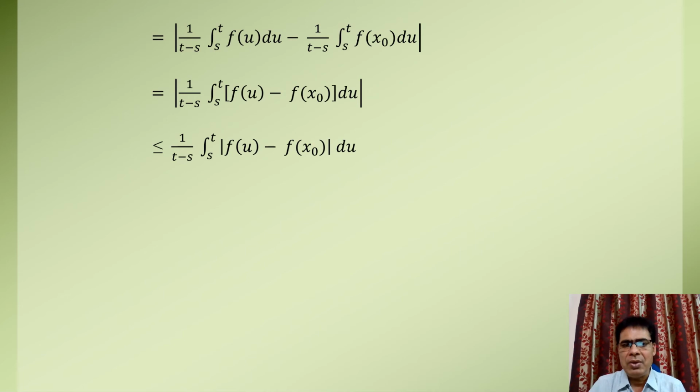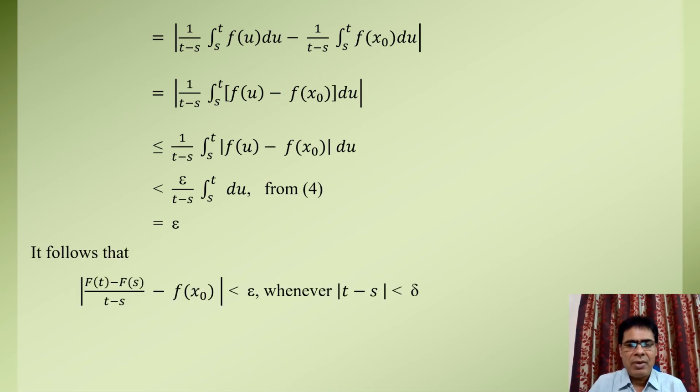Then by using the continuity of function small f at point x0, from equation fourth, we get it is less than epsilon upon (t minus s) times integral du over the limit s to t. On simplifying, it is equal to epsilon.